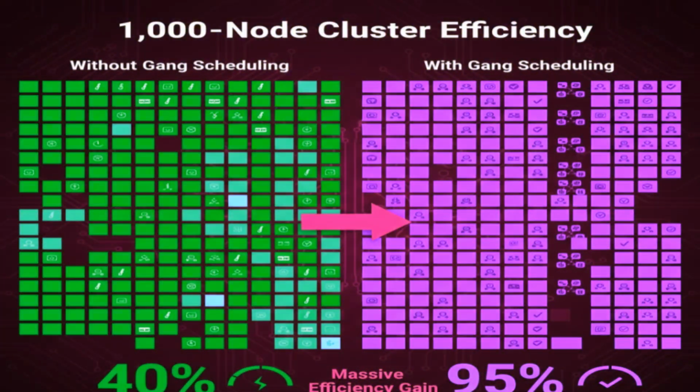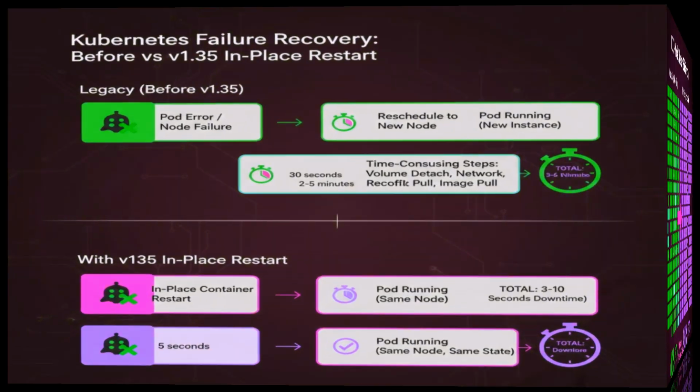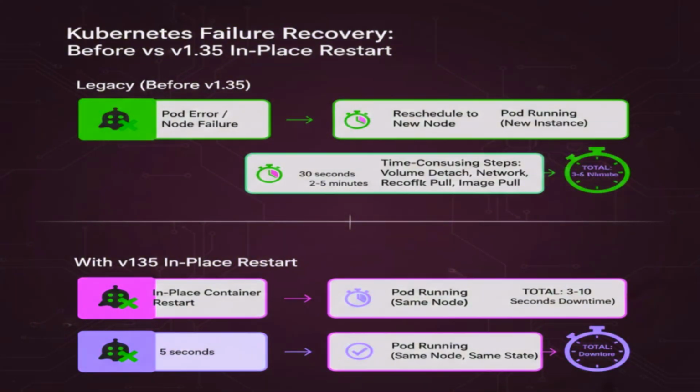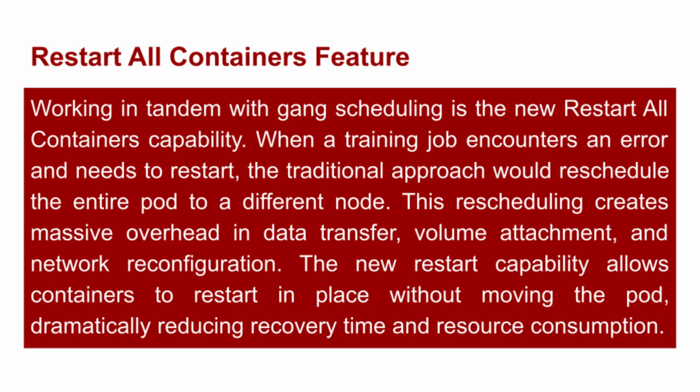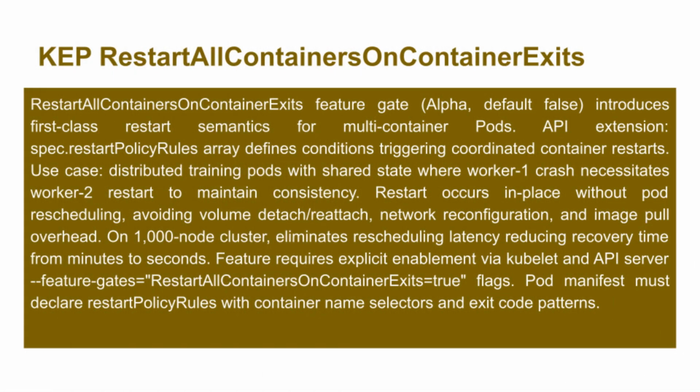There's a companion feature called Restart All Containers that works hand in hand with gang scheduling. Sometimes your AI training job hits an error and needs to restart, but you don't want to reschedule the entire pod to a different node. That rescheduling creates massive overhead. This new feature lets you trigger a full in-place restart of the pod without moving it. The containers restart, but the pod stays where it is. Again, this saves enormous amounts of time and money on large training clusters.